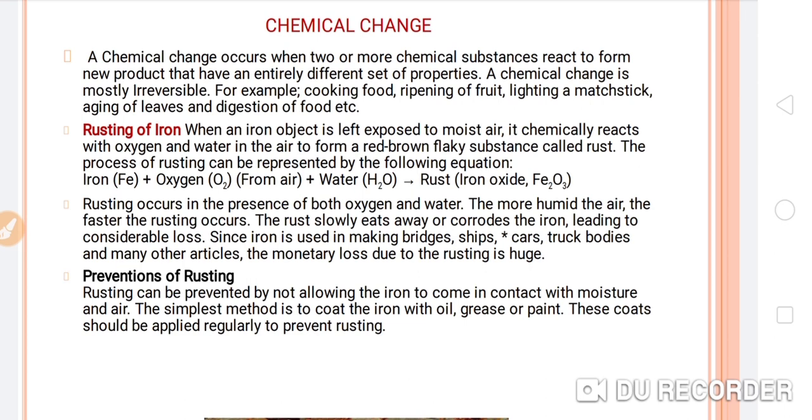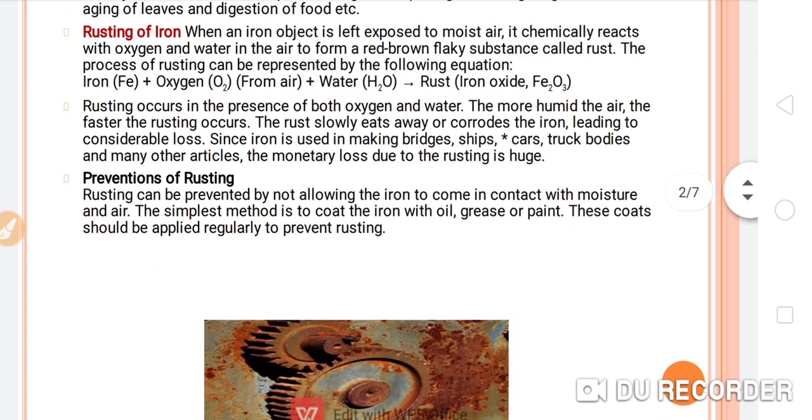Since iron is used in making bridges, ships, cars, trucks, bodies, and many other articles, the monetary loss due to rusting is huge. So these are the consequences of rusting.